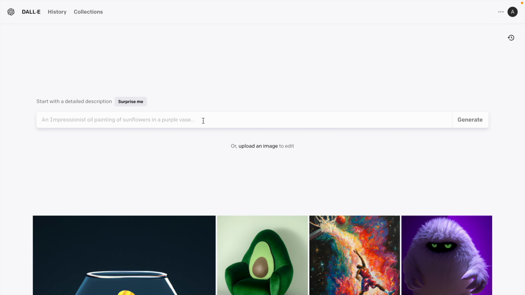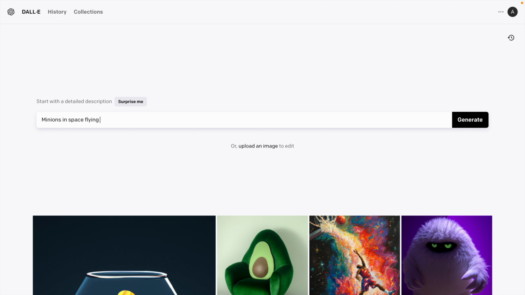If you want to generate an image, you can either upload one or write the text. Here I want to generate an image that contains minions in space. So let's see what output the AI is going to generate.